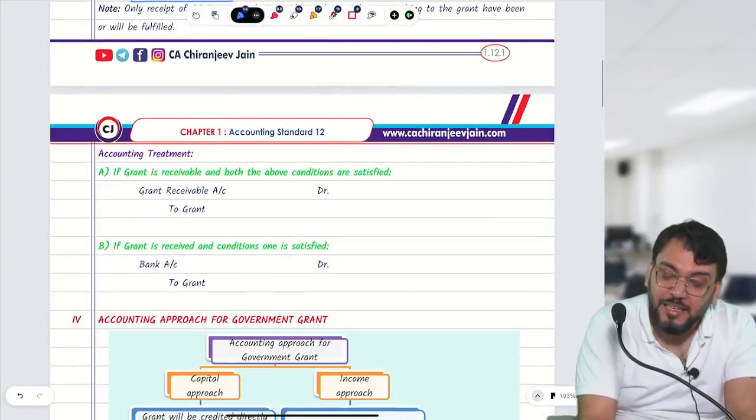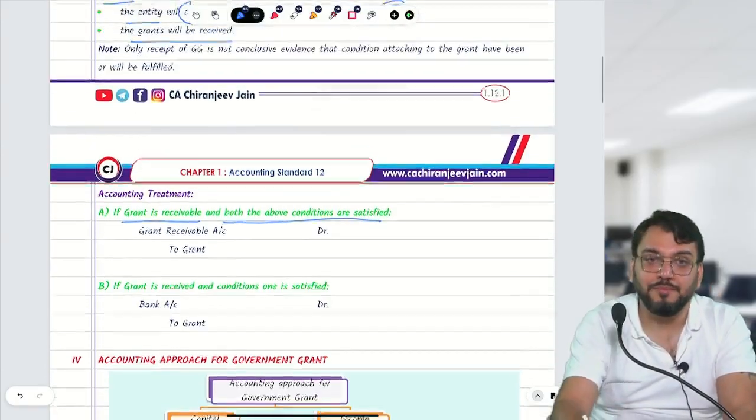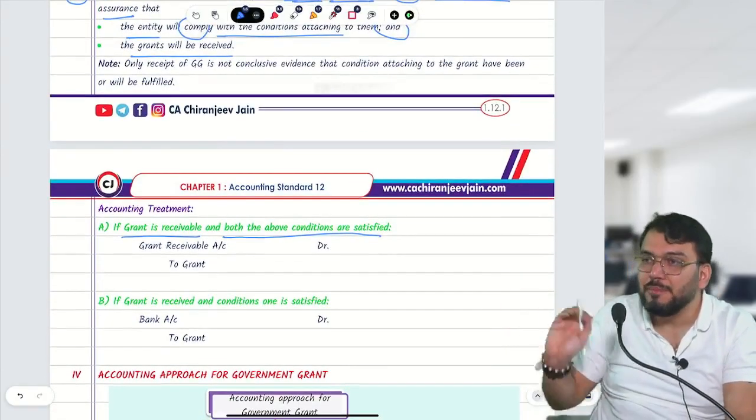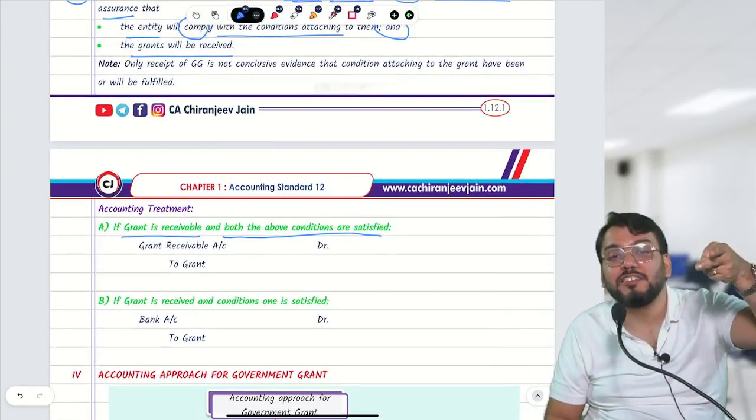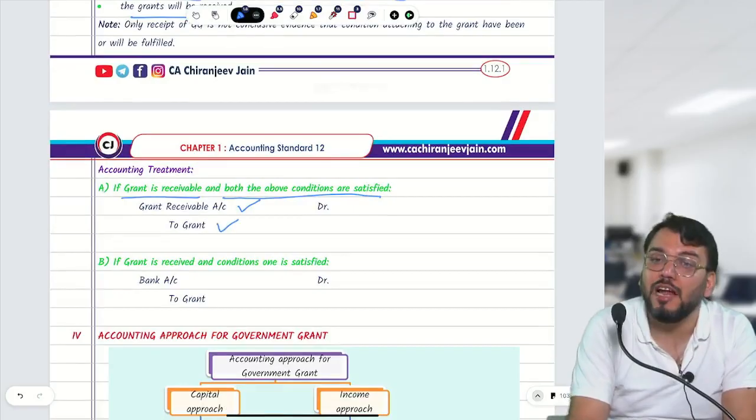If the grant is receivable and both the above conditions are satisfied, our journal entry will be government grant receivable to grant.